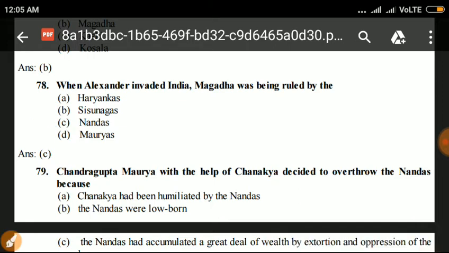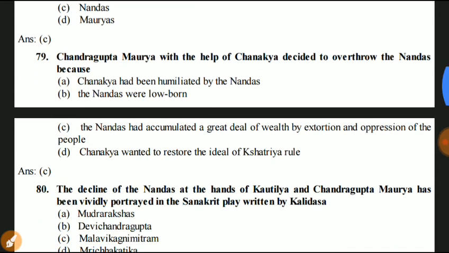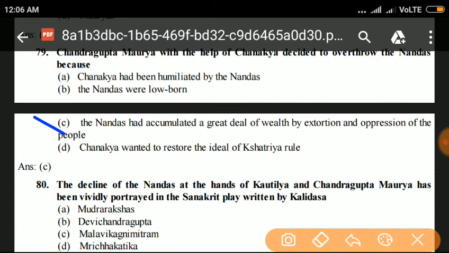Next question 79. Chandragupta Maurya, with the help of Chanakya, decided to overthrow the Nandas because Chanakya had been humiliated by the Nandas. The Nandas were low-born. The Nandas had accumulated a great deal of wealth by extortion and oppression of the people, and Chanakya wanted to restore the ideal of the Kshatriya ruler. Your answer is C. The Nandas accumulated a great deal of wealth by extortion and oppression of the people.